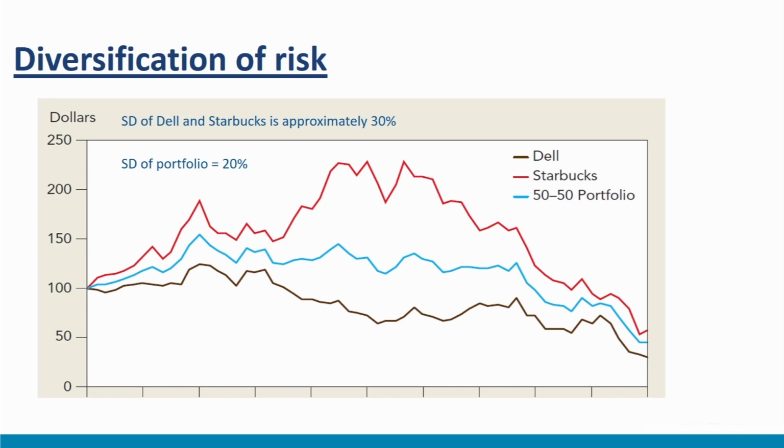However, these stocks did not move in a lockstep manner. The decline of one stock was often compensated by the rise of the other. Therefore, the standard deviation of the 50-50 portfolio of these stocks was about 20% per year. The risk that can be eliminated by diversification is called specific risk. The specific risk arises due to issues that are predominantly specific to the company or its close players.